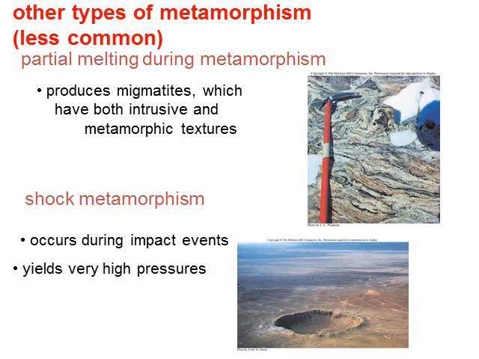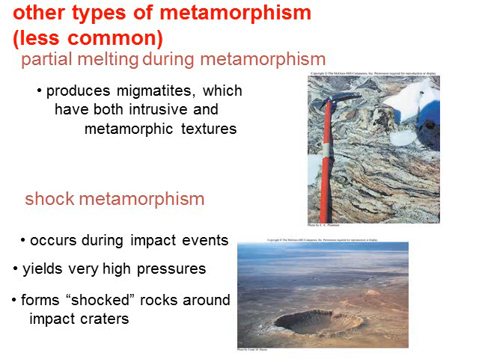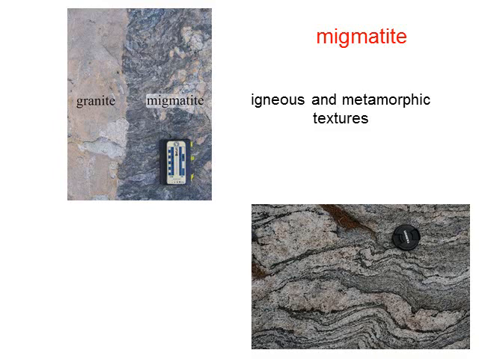And these metamorphic rocks are not going to take millions of years. You're talking about seconds to form because of this extremely high pressure that's exerted over a very short period of time. So it forms what we call shocked rocks around impact craters. So if we go to one of these large impact craters, we may find some of these shocked rocks, but again, it's very uncommon because we don't see this a lot.